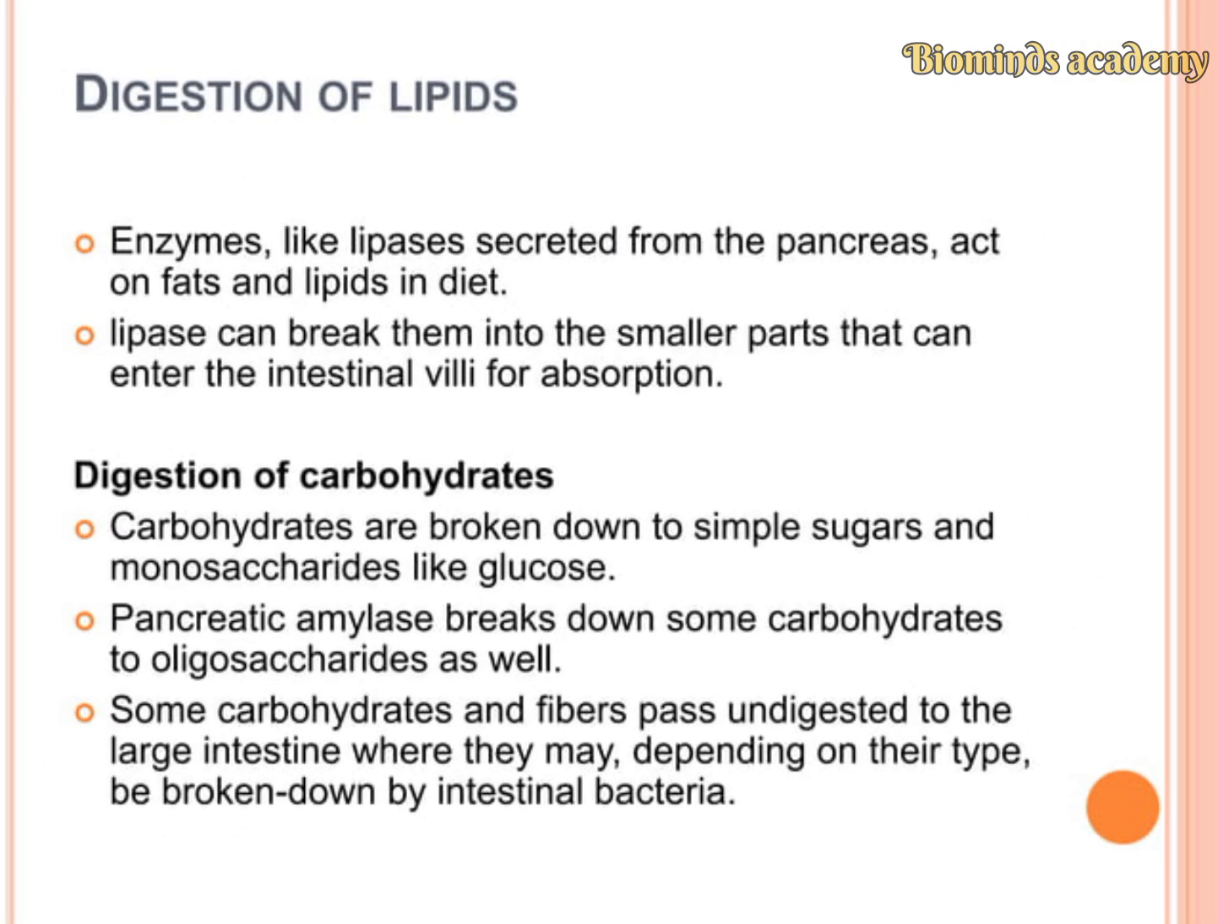Then the digestion of lipids. Enzymes like lipases, secreted from the pancreas, act upon fats and lipids in the diet. Lipase can break them into smaller parts that can enter the intestinal villi for absorption.